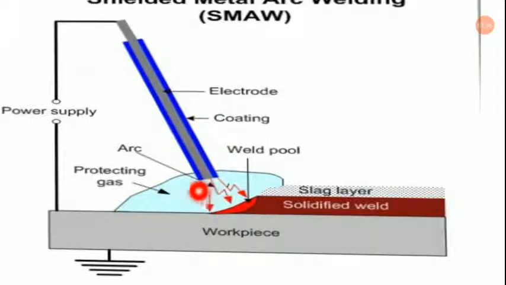Here is the arc, here is the blanket of protecting gas which is producing the inert atmosphere. Here is the weld pool, here is the slag layer, and here is the solidified weld. This is your workpiece and this is your power supply.